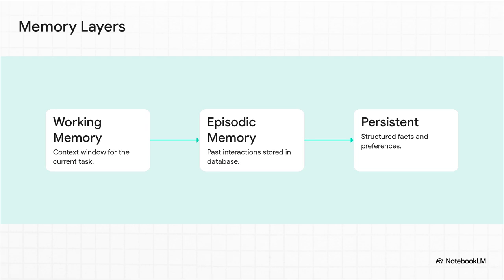Second, you have your episodic memory. Think of this as a secure record of past interactions stored away in a database or a vector store, which only gets pulled back in when it's highly relevant. And third, you have your persistent state. This is where you lock in structured facts about the world or the user that shouldn't have to be rediscovered every time. Think of a user's strict preference for metric units, or the fact that step 3 of a complex workflow is already checked off.